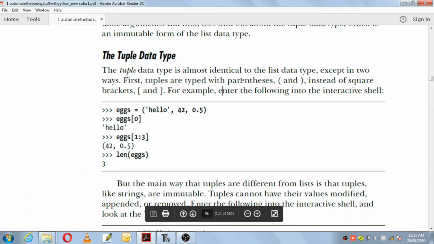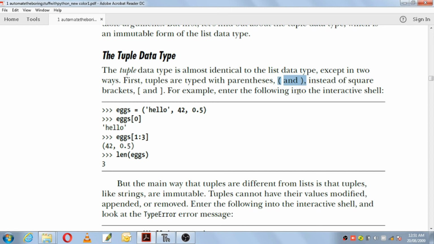First, tuples are typed with parentheses instead of square brackets. That means in list the values were enclosed in square brackets, but in the tuple data type the values will be enclosed within a pair of parentheses. So we have here a variable, and in this variable we have the tuple values: hello, 42, 0.5. It is also a list of values only, but they are enclosed within parentheses, so it will be known as a tuple.